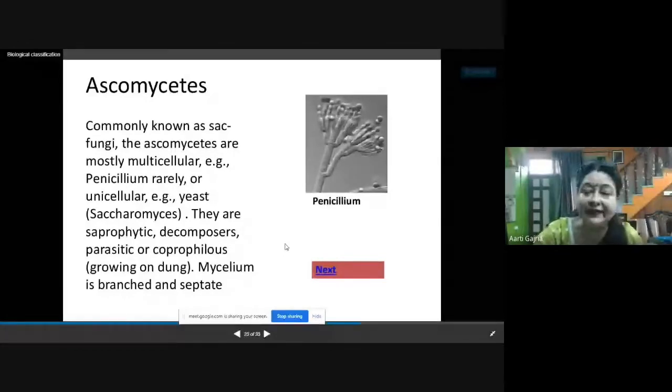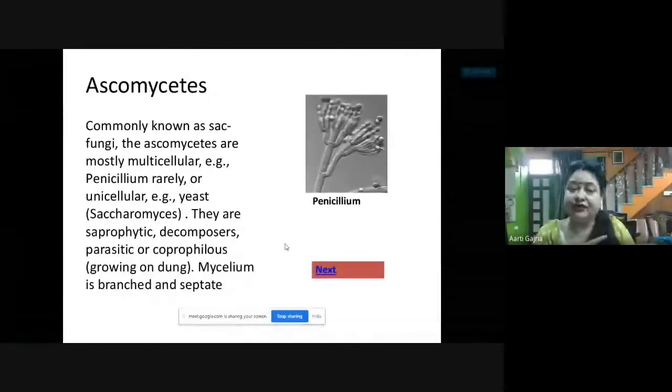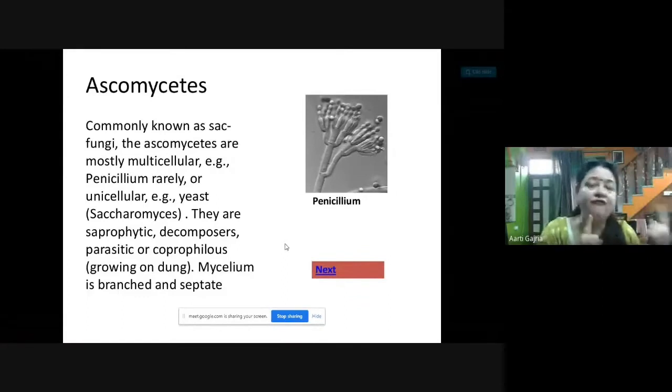And mycelium here. Now see the difference between the mycelium of the previous class and the mycelium of Ascomycetes. Ascomycetes have a mycelium which is branched, and septate. Septate means separation. So the mycelium is branched, many branches you will find, and it is septate.